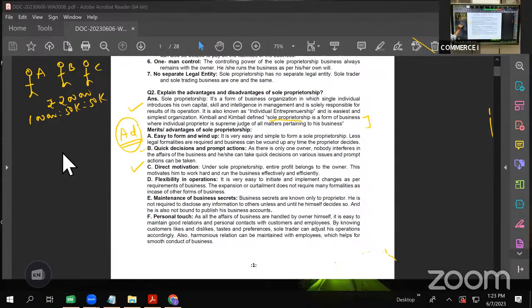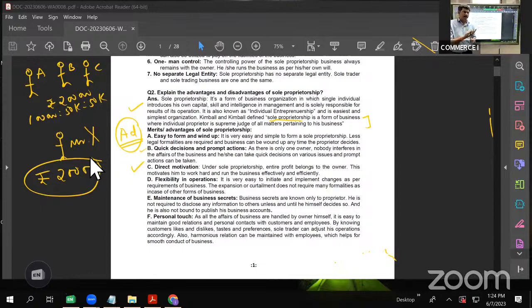Now, if it is a sole proprietorship, where Mr. X is the proprietor and he earns rupees 2 lakhs, will he share these 2 lakhs with anybody? Answer is no. This total profit of 2 lakhs is of Mr. X only. So now that he does not have to share profit with anybody, he will be motivated to work hard. In the earlier case, in partnership, one of the partners may think that I am putting in all the efforts, but when it comes to profits, all the partners are sharing. So he may get a little lethargic. Why should I work hard?